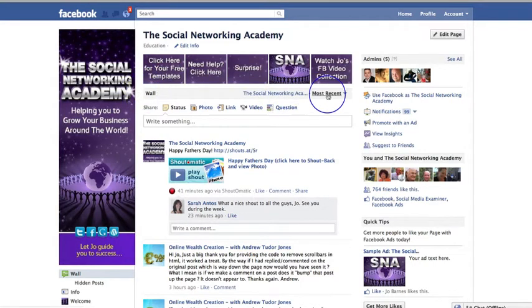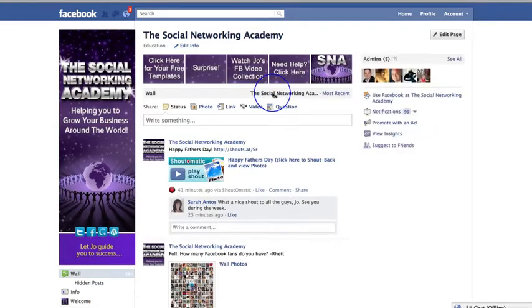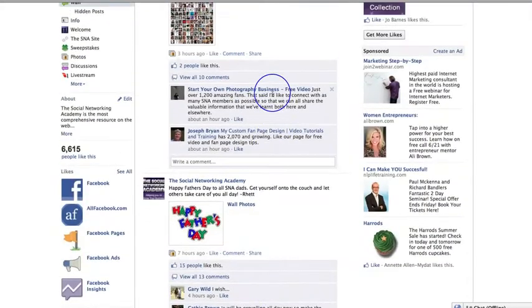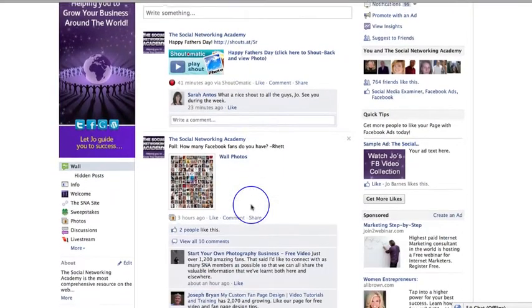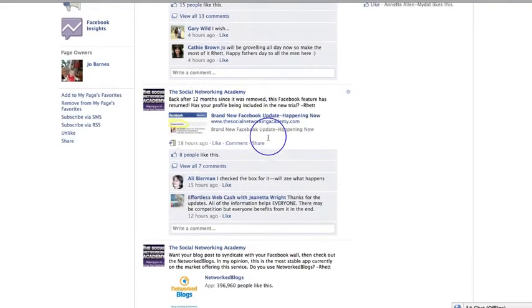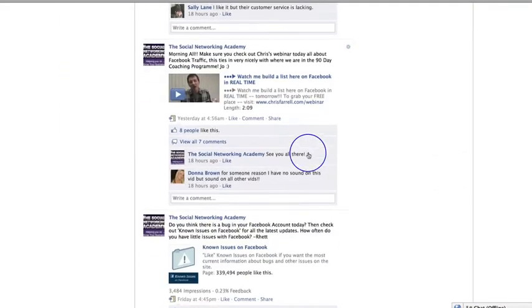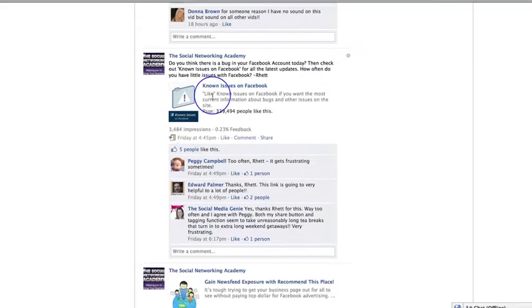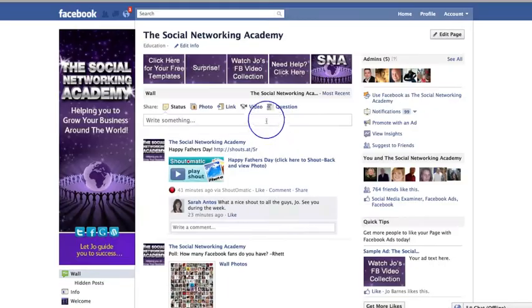You'll see there's actually two links. The first one says most recent. The second one is actually the posts made by the page itself. So if you go and click on the Social Networking Academy, for example, all the posts you'll see will only be posts by the Social Networking Academy, not by anybody else. So if you wanted to check updates and see what's going on with the page, that is how you would filter that, by going to the page directly.